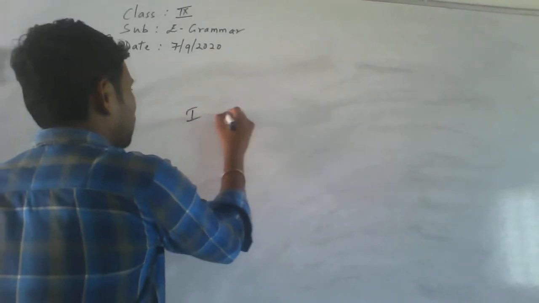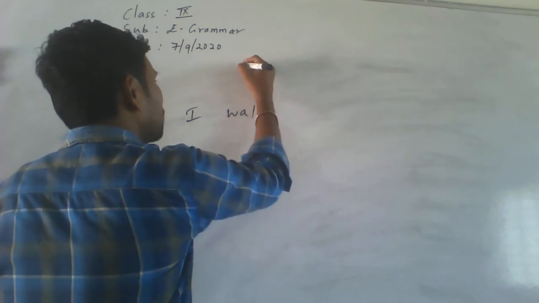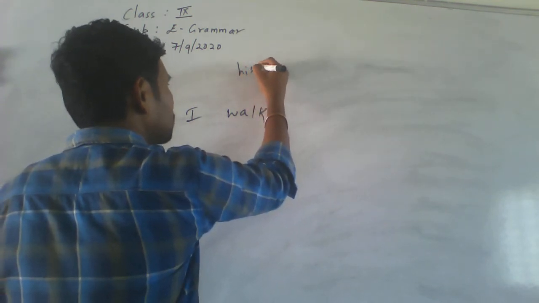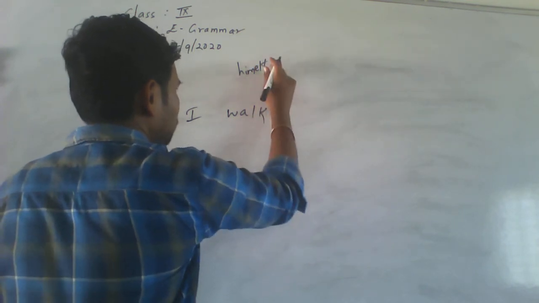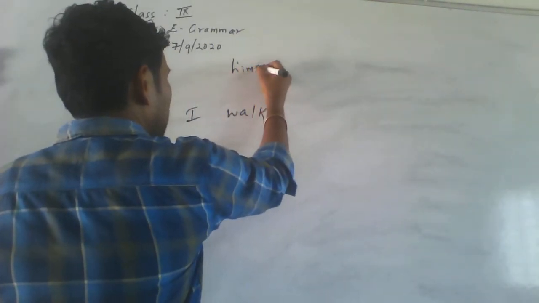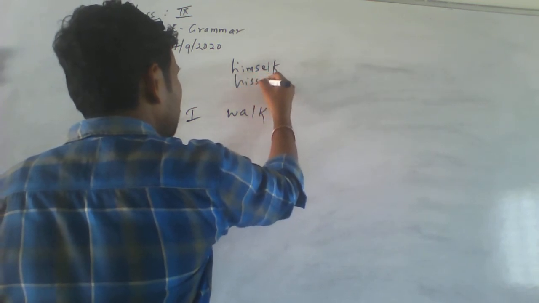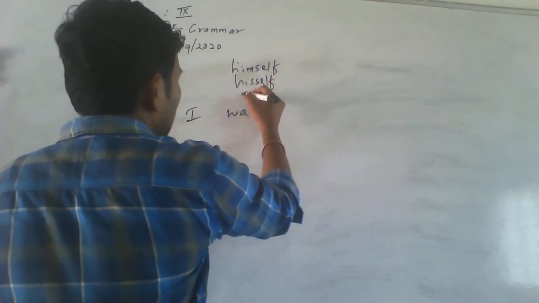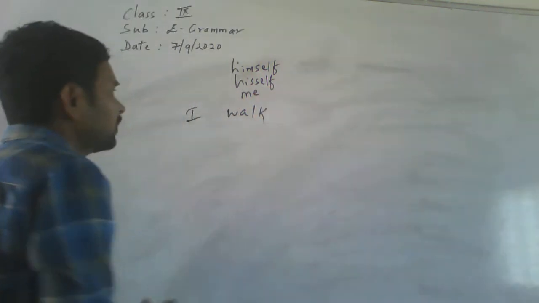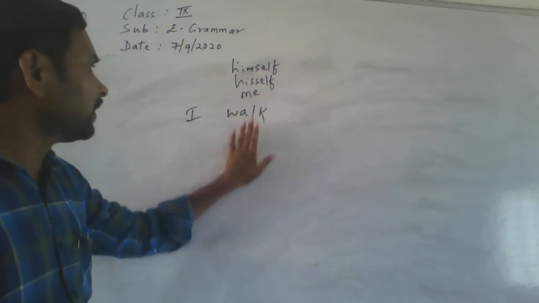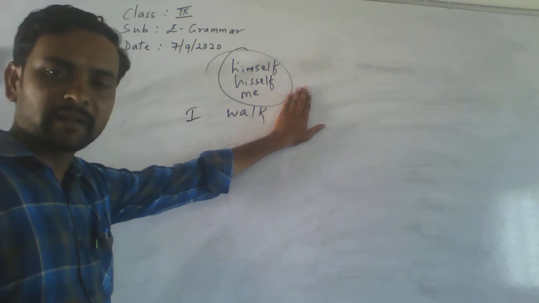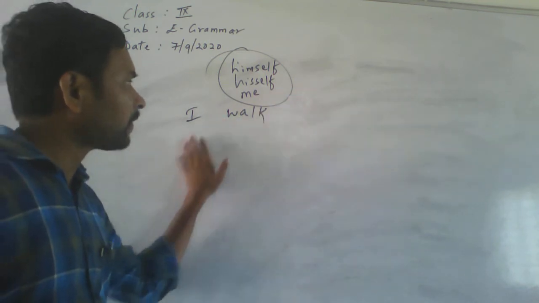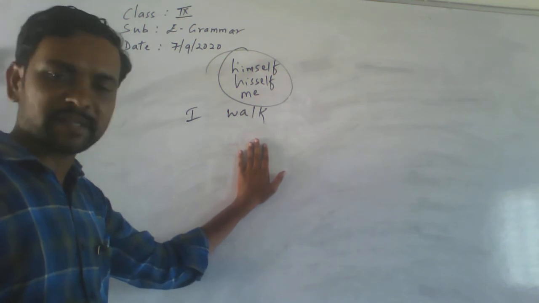See, for example, I want. Himself, myself. See here, if you want to write with these three, you select three words. What word do you select? I walk. Just telling about yourself.